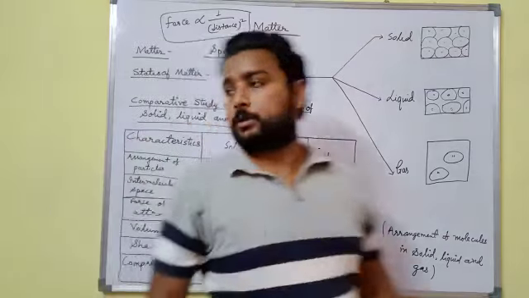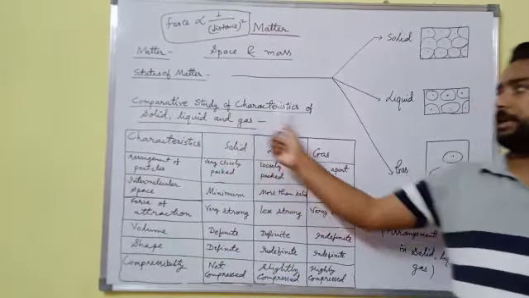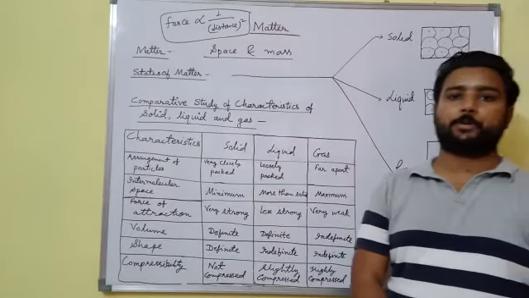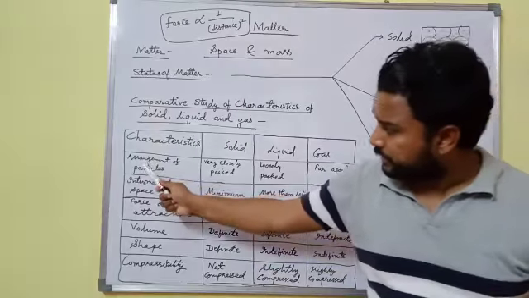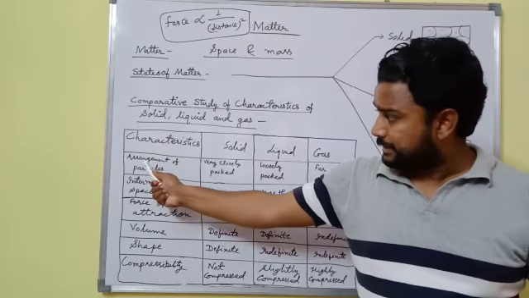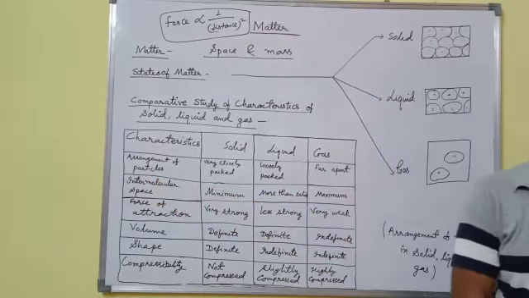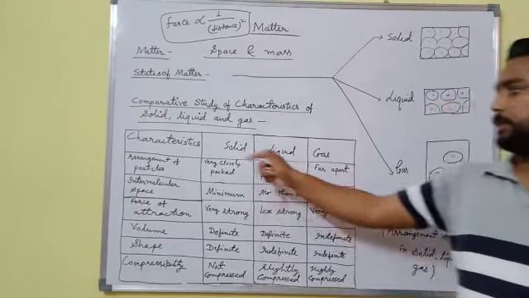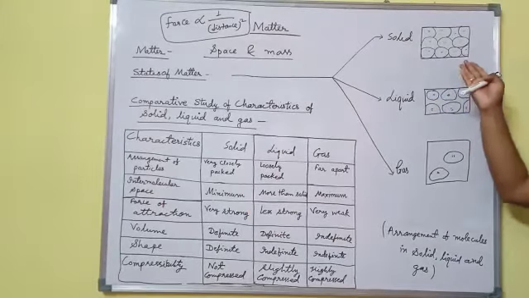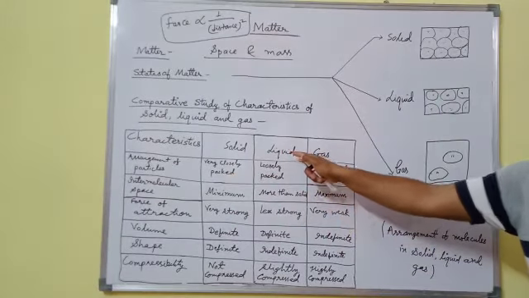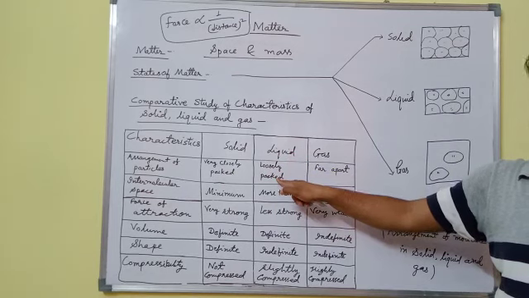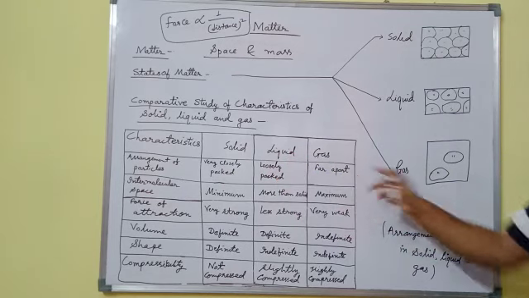Now next topic will be comparative study of characteristics of solid, liquid, and gas. First characteristic: arrangement of particles. Students, in case of solid, molecules are very closely packed. Second, liquid, loosely packed, and third, gas, far apart.